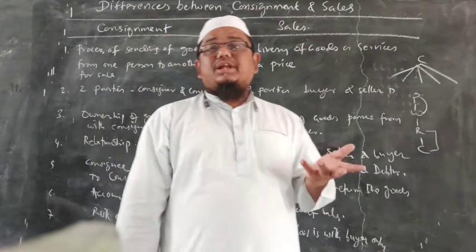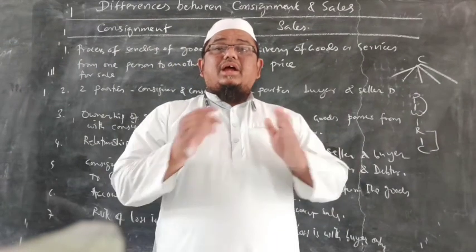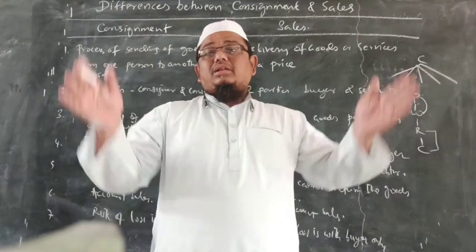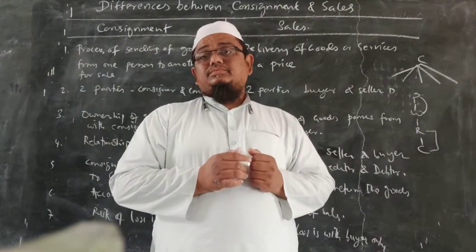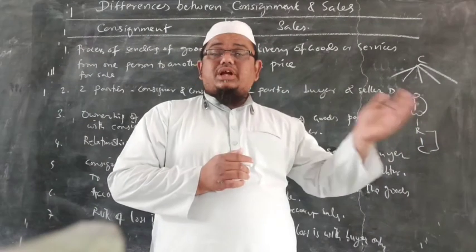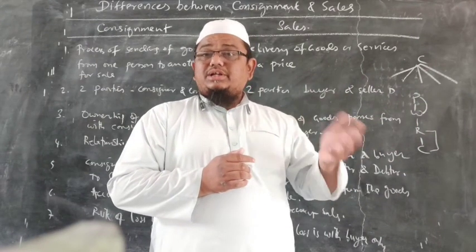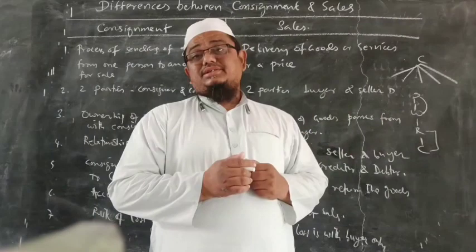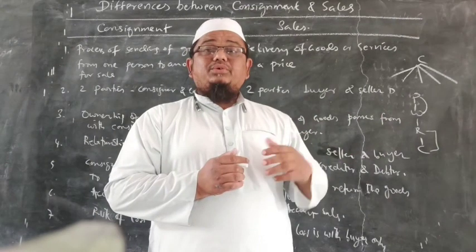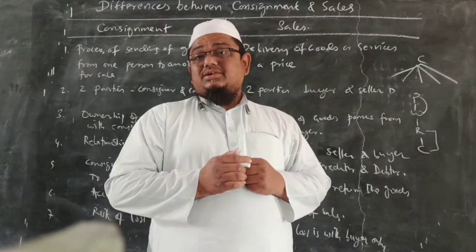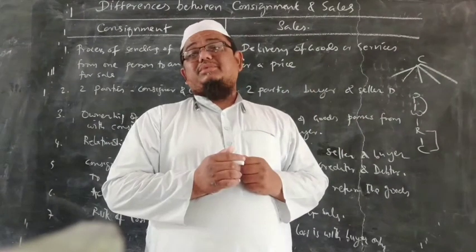Why? Because the production house is located at one place, and the wholesalers and distributors will be located all around the country. So the goods are to be supplied to the distributors, wholesalers or agents. In return they sell those goods to the retailers or to the customers. So that is called consignment.